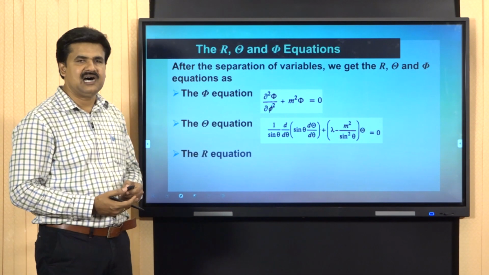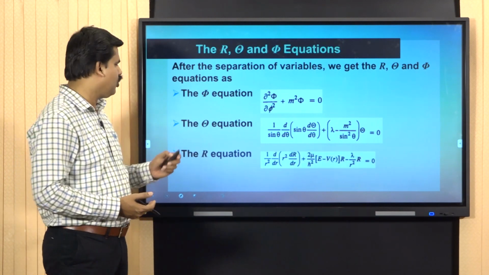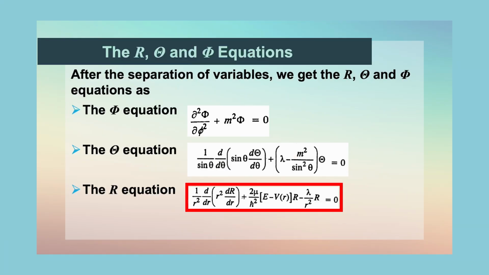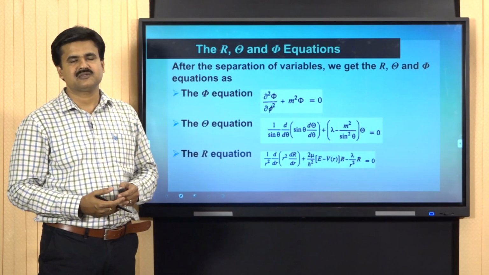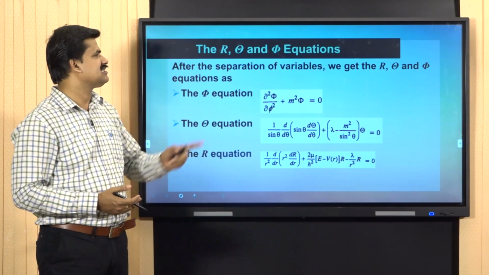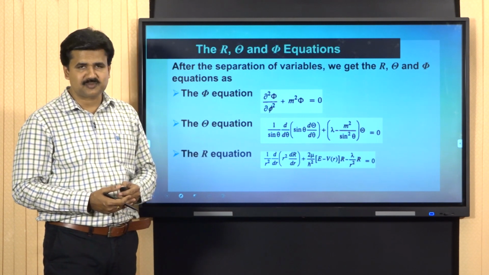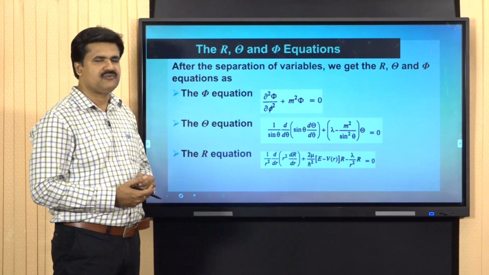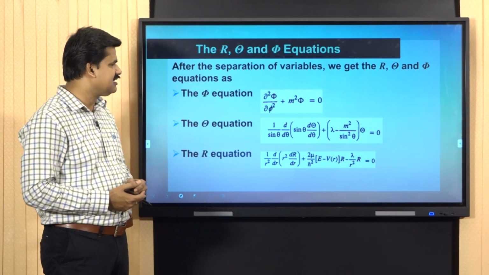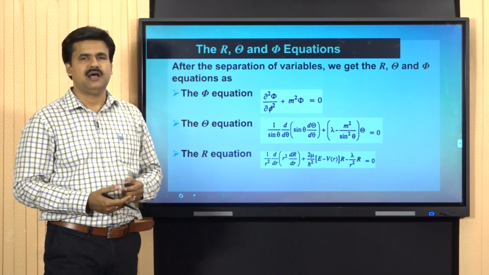And the r equation is 1 by r squared into d by dr of r squared dr by dr plus 2 mu divided by h cross squared, that is the same as 8 pi squared mu by h squared, into E minus V r, into r minus lambda by r squared into r, is equal to 0 in a rearranged form. So these are the three important equations for the hydrogen atom problem, one with the variable phi, another with the variable theta, and the last one with the variable r.